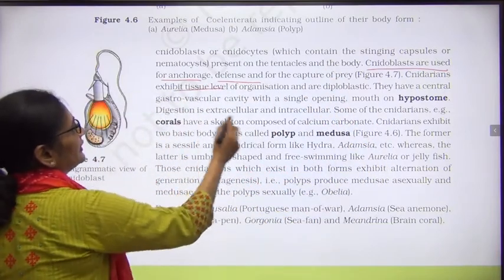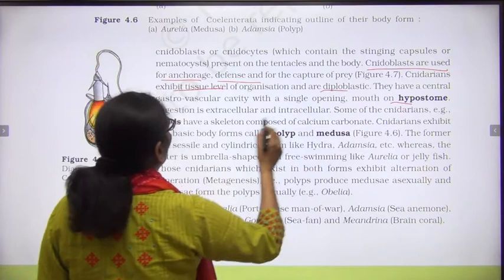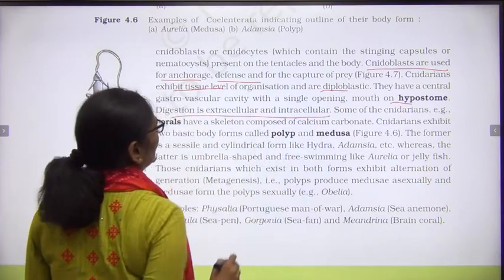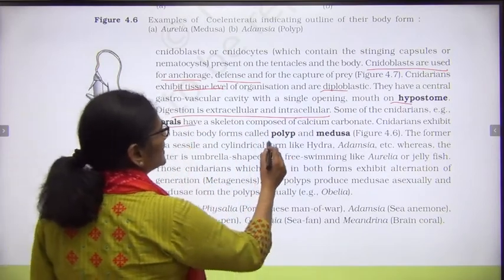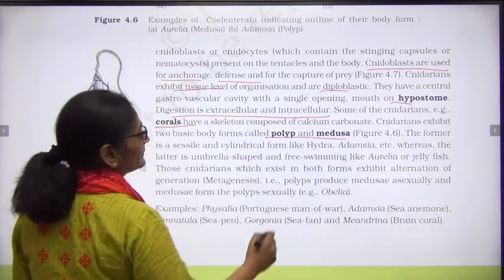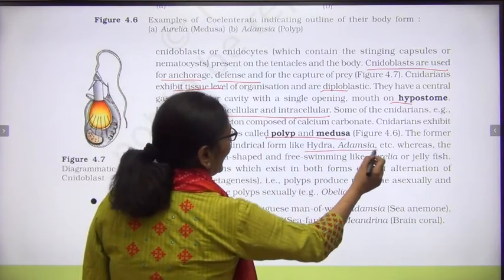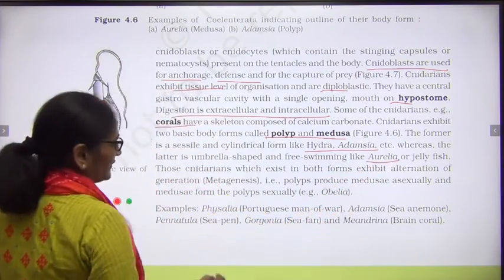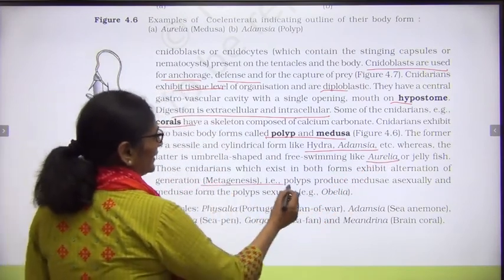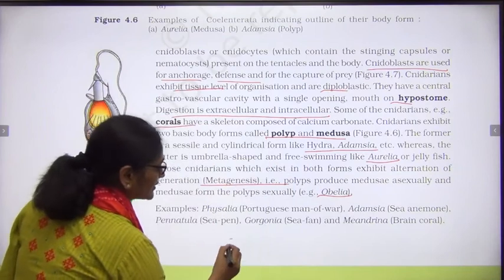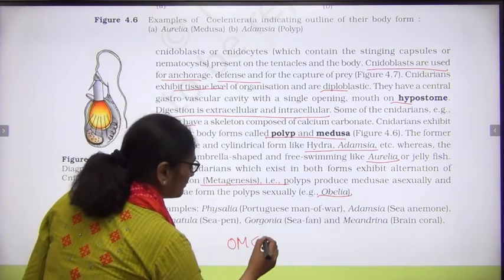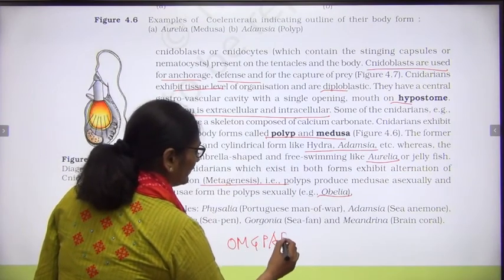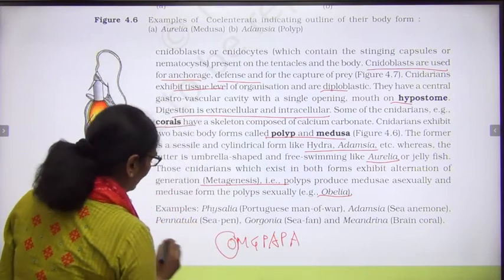The level is tissue level. They are diploblastic. They have a hypostome. Digestion is extracellular and intracellular. They form corals, and they occur as polyp and medusa. Then Hydra, Adamsia, some common examples. Then there is Aurelia, and Obelia shows metagenesis. Now I know why I said OMG Papa. This O is Obelia from here.